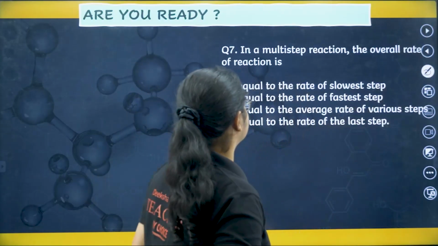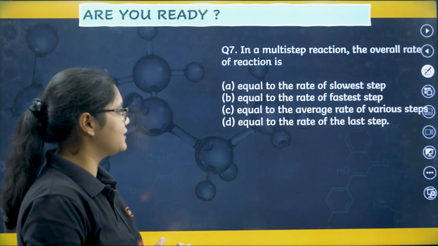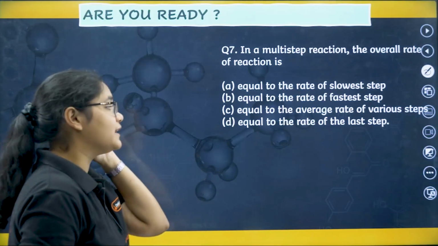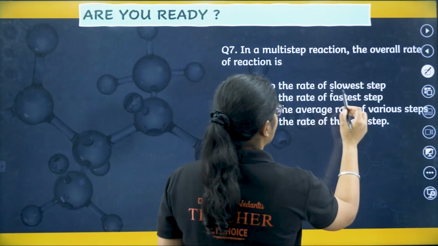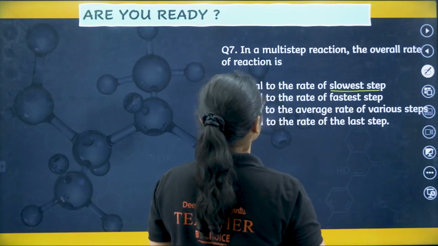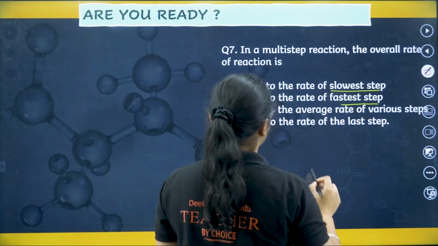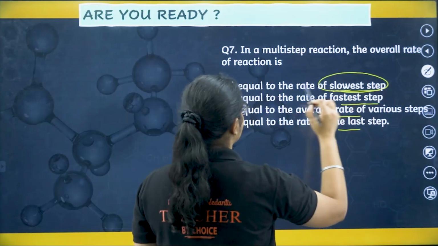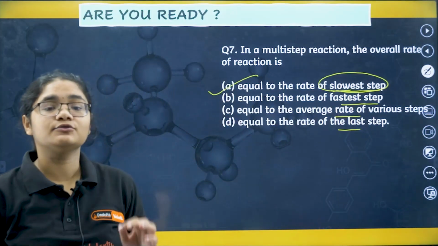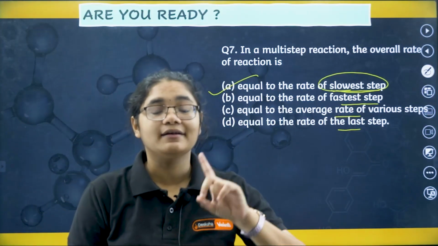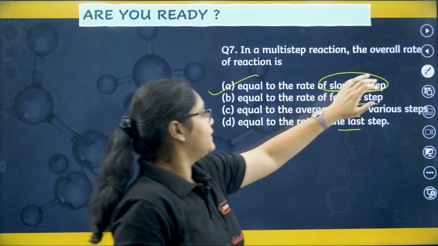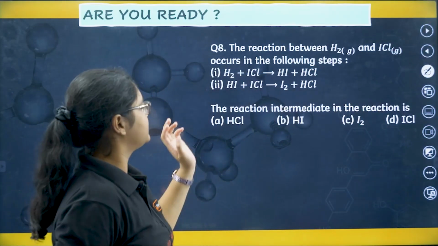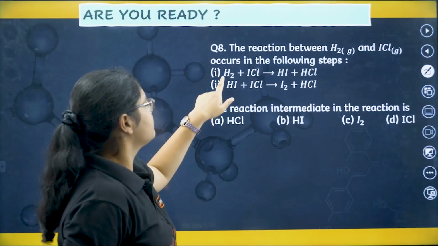Now let's see the next one. In a multiple step reaction, the overall rate of the reaction is equal to the rate of the slowest step, equal to the rate of the fastest step, equal to the average rate, equal to the last step. So I have told you it is always determined by the slowest step, and the slowest step is also called the rate determining step.